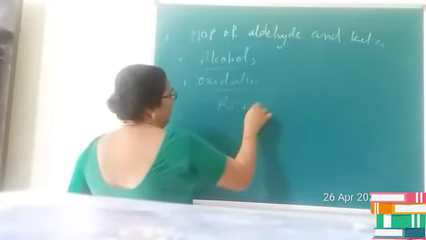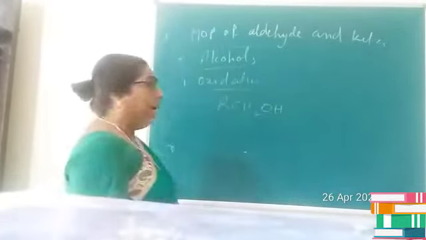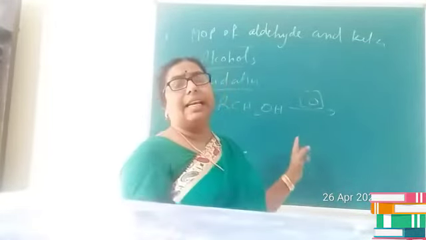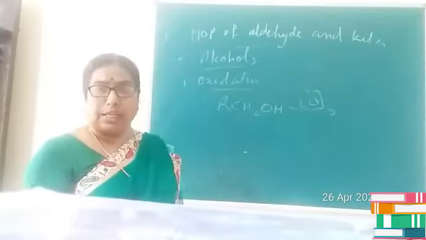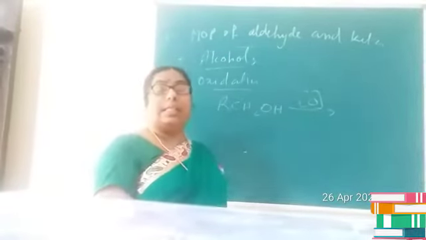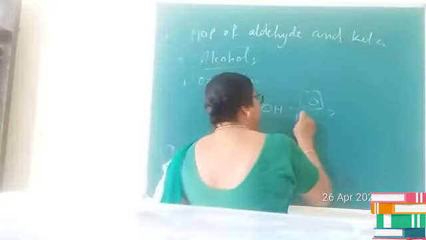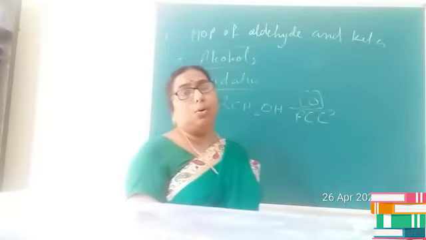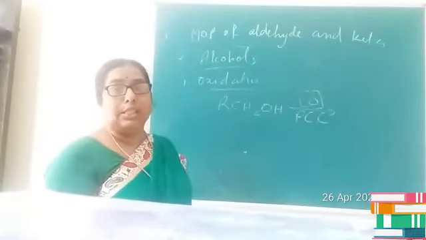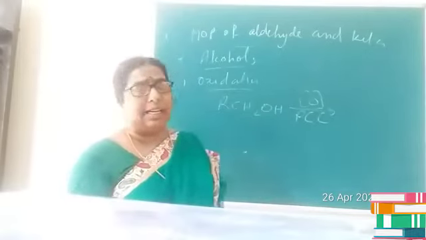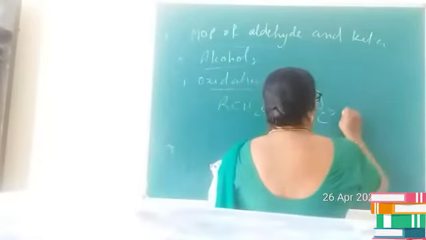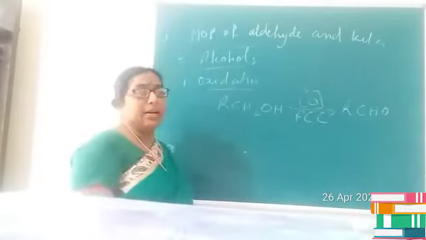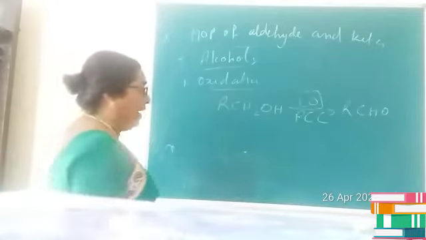If you consider primary alcohol RCH2OH, it undergoes oxidation in presence of oxidizing agents like alkaline KMnO4, acidified K2Cr2O7, concentrated HNO3, pyridinium chlorochromate (PCC), or Jones reagent. These are all, children, good oxidizing agents where primary alcohol undergoes oxidation and produces aldehyde. Is it clear? Primary alcohols on oxidation will give you aldehyde.